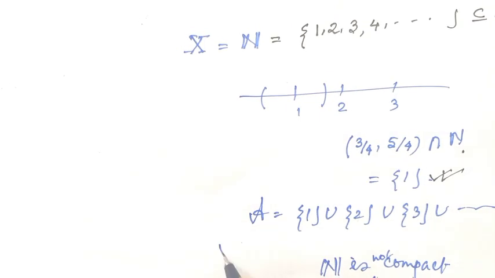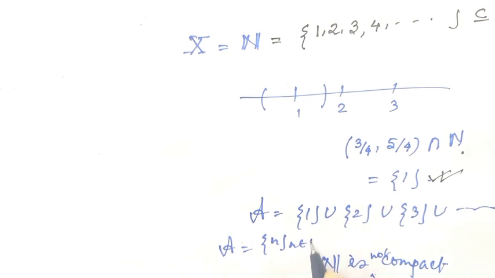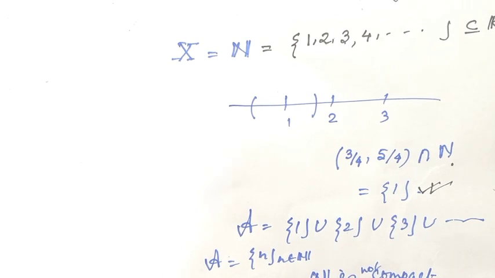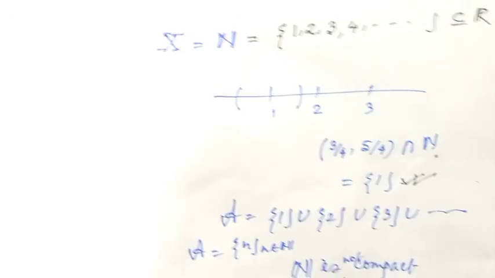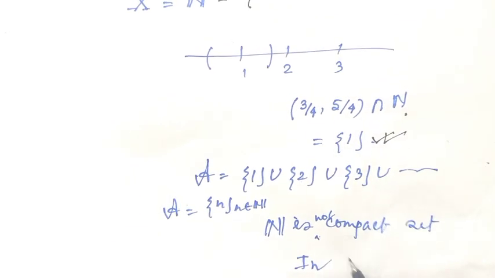This is the open cover. Actually the open cover looks like the singleton sets {n}, where n belongs to the natural numbers, and it has no finite subcover which covers the whole of the natural numbers. So N is not a compact set in the discrete topology.